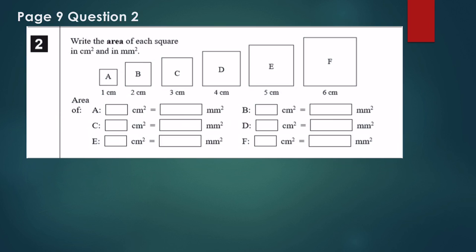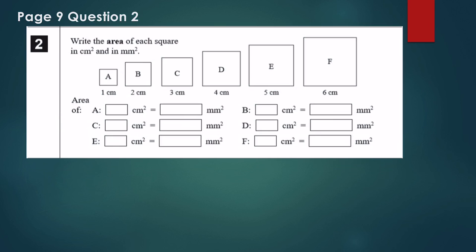Question 2. Write the area of each square in centimeter squared and in millimeter squared. So how do we find the area of a square? Yeah, it's simple. You multiply the side by the side. And since the square has 4 equal sides, it's just the side squared. So if the square, let's suppose, has a side of 5 centimeter, then the area is 5 times 5, which is 5 squared, which is equal to 25.